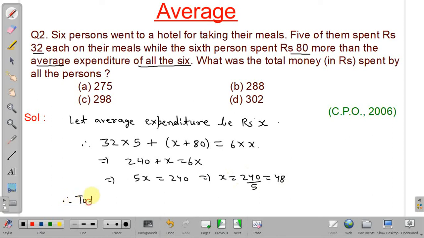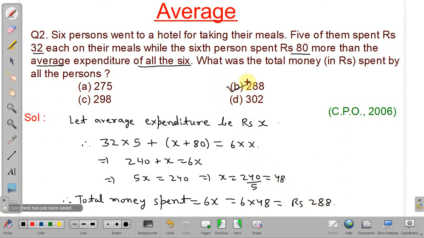Therefore, the total money spent will be equal to 6 into x. So 6 into 48, we will get rupees 288. Okay. So our answer will be option number B.